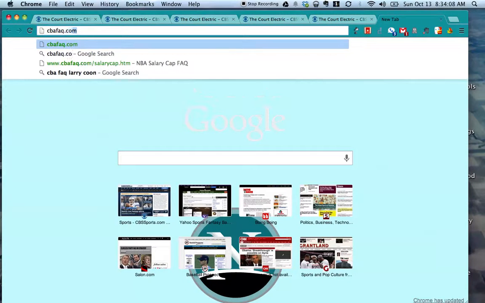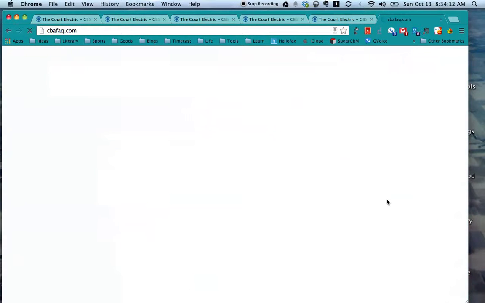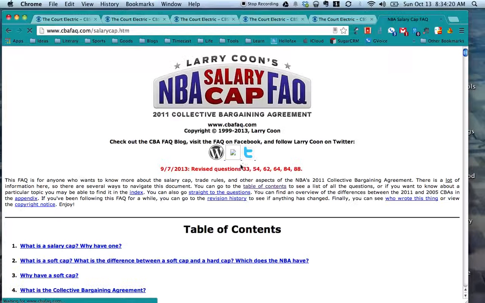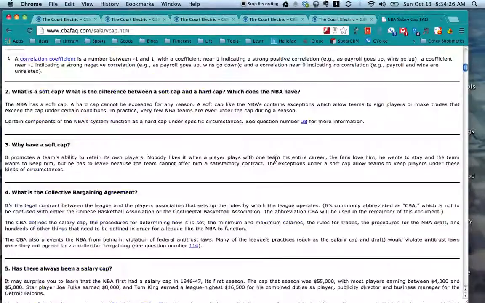Now, if you take a look at cbafact.com, this is Larry Coon's page where he interprets the entirety of the salary cap. He's basically the non-NBA, non-team-affiliated authority on the NBA salary cap. This is what we use to base our entire system on.